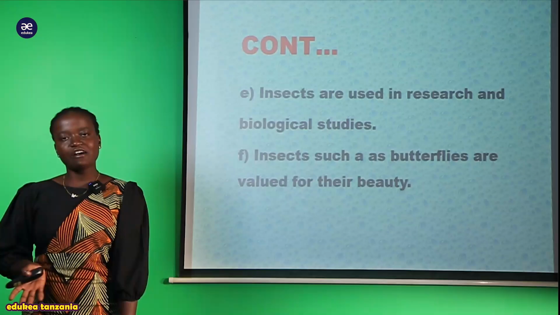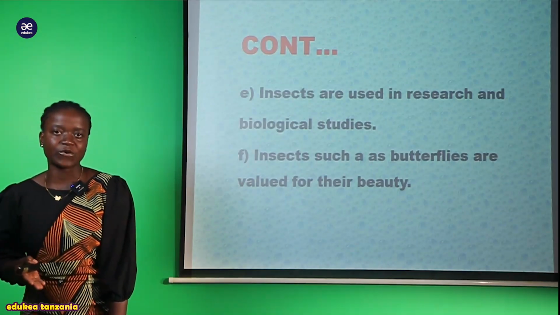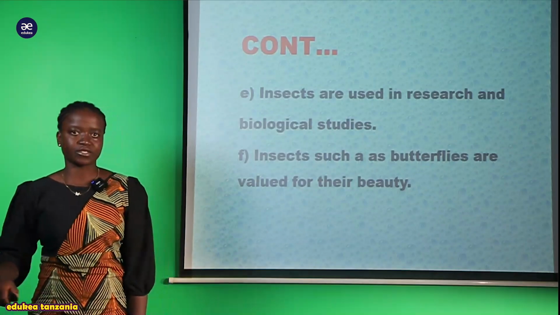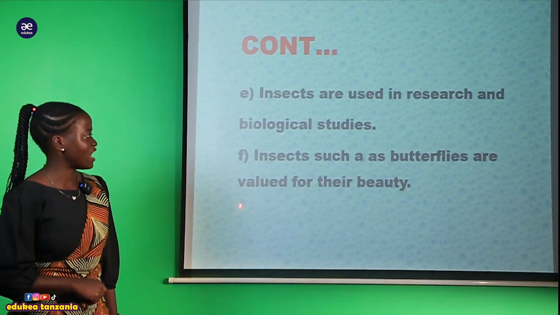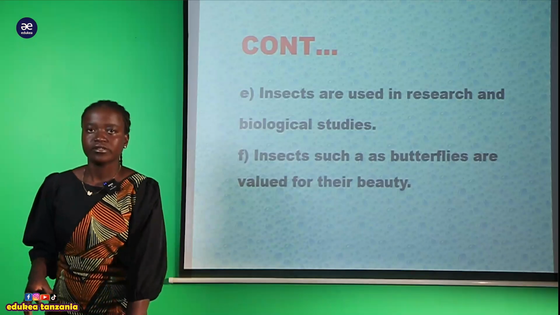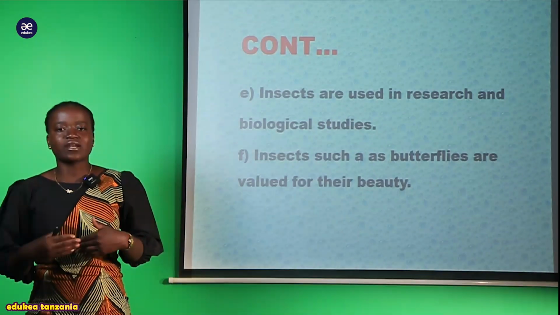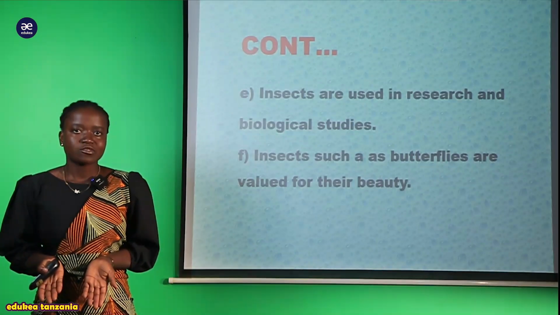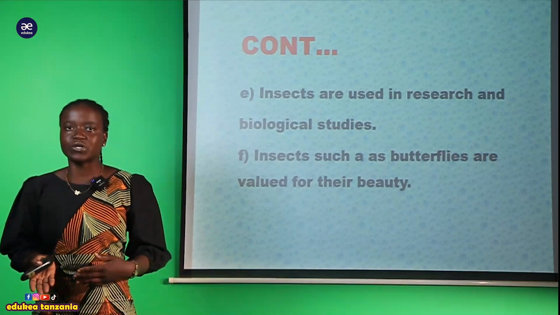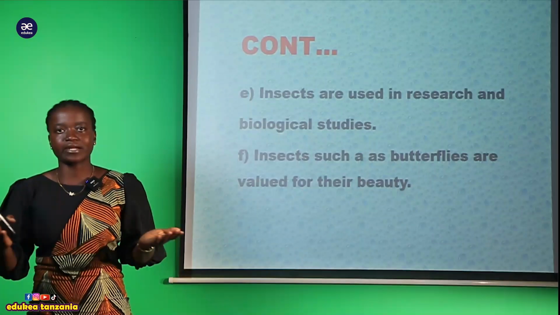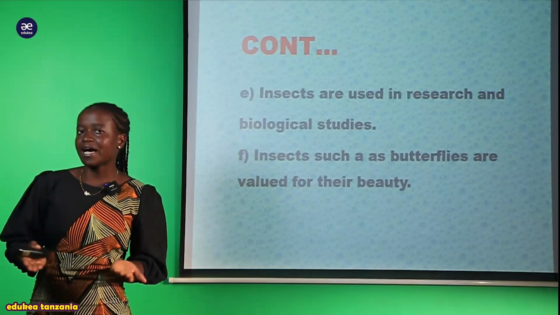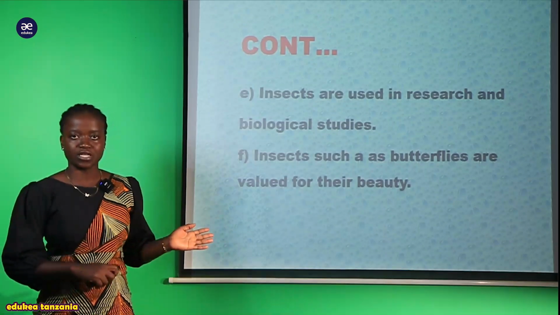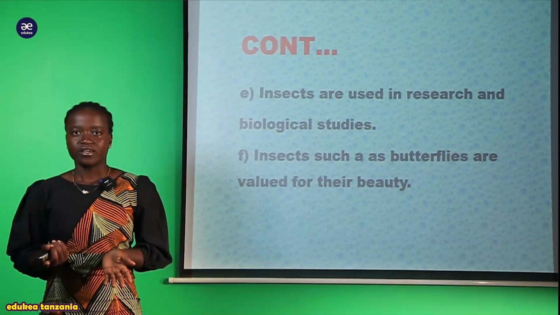So now you can see we have other insects, for example, the butterfly. I hope you are familiar with it. So tunasema kwamba huyu butterfly are valuable for their beauty. So wanakuwa wanathaminika within our environment is due to their beauty that they possess. So these organisms are very crucial within our environment kwa sababu wana stabilize ile ecosystem au ecology kwa ujumla, within our environment is due to their beauty in nature.